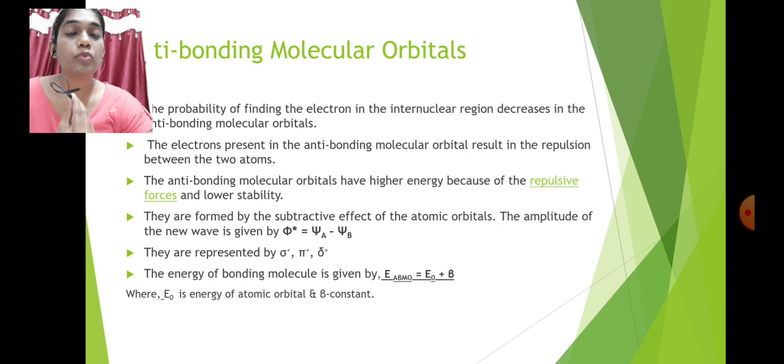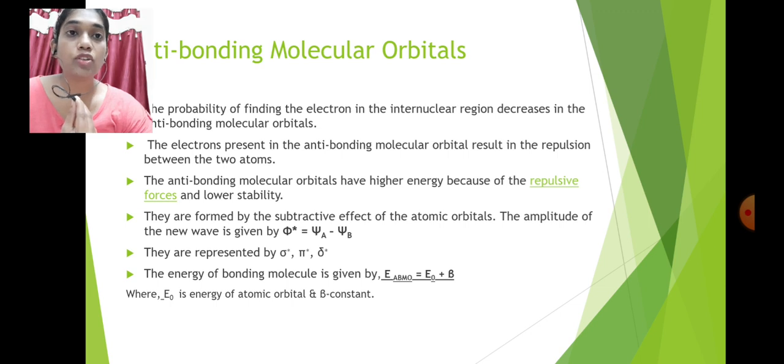Here are some antibonding molecular orbitals. The probability of finding an electron in the internuclear region decreases, because all the electron density is near the nucleus forming bonding molecular orbitals, and in antibonding molecular orbitals there is less electron density.